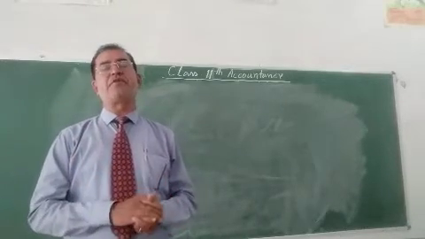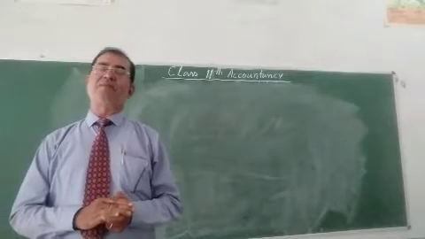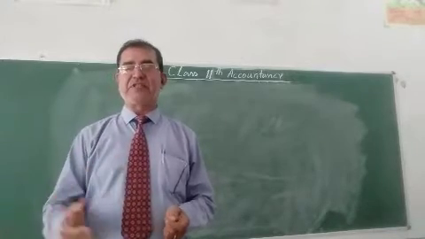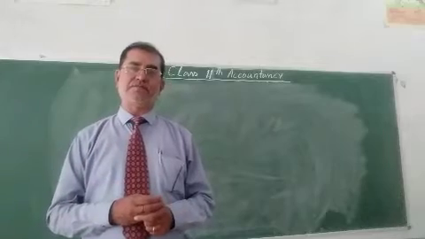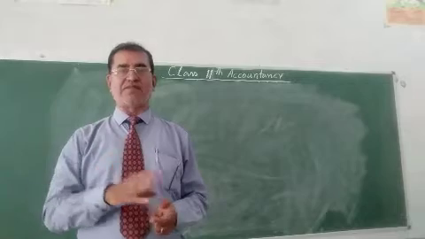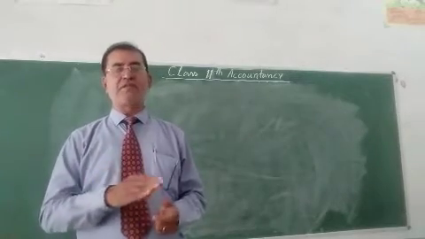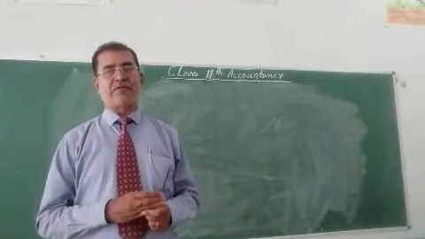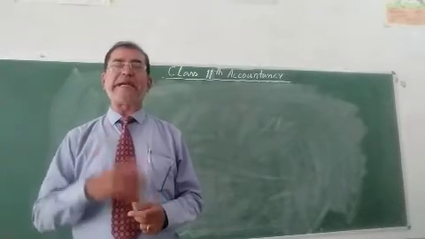3 column cash book: when the transactions are made in the organization, we receive discount and allow discount. So the 3 columns, cash, bank and discount, are required in the 3 column cash book. One more cash book is called the petty cash book.